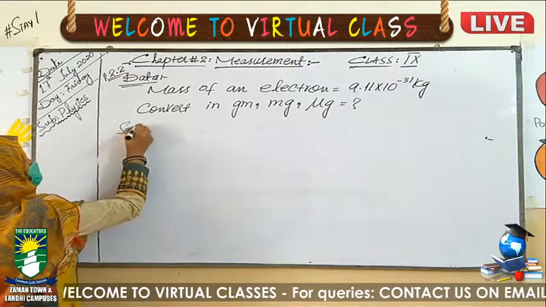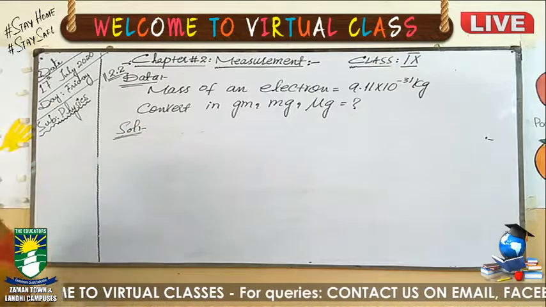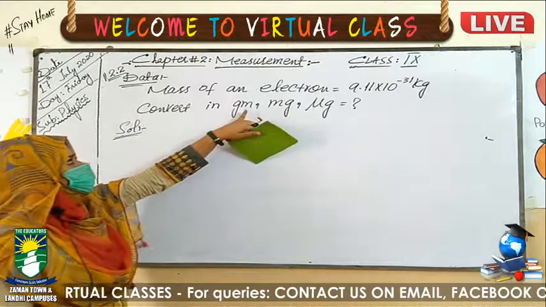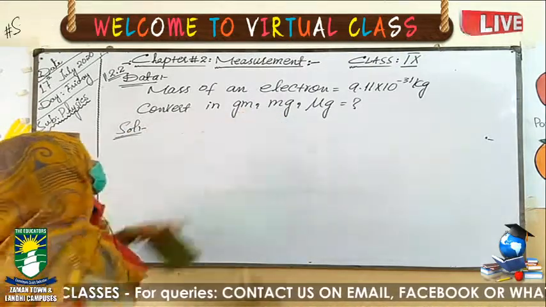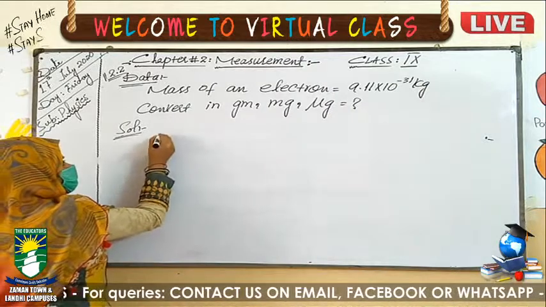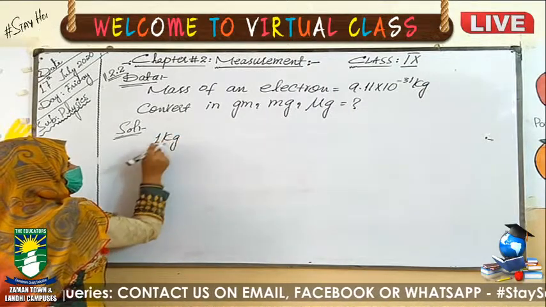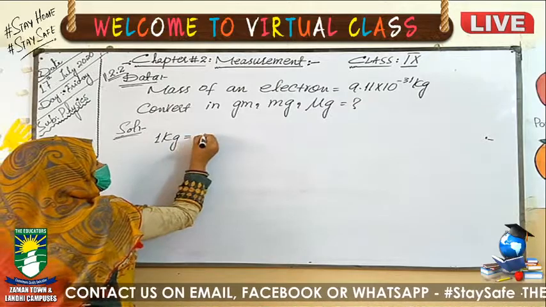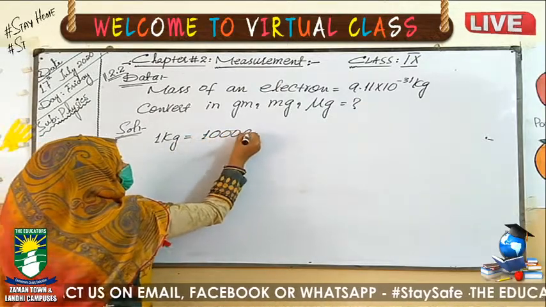In the solution, first we will convert into the gram. We will write down the standard conversion, that is 1 kilogram is equal to 1000 gram.